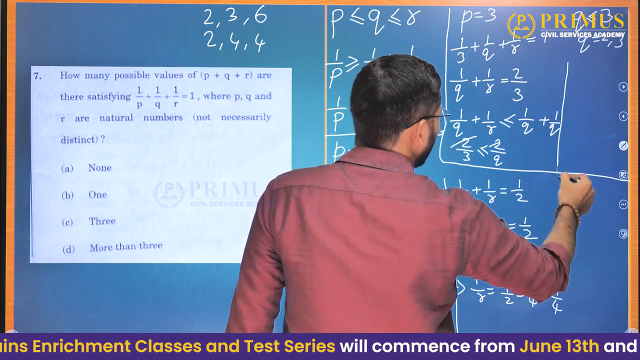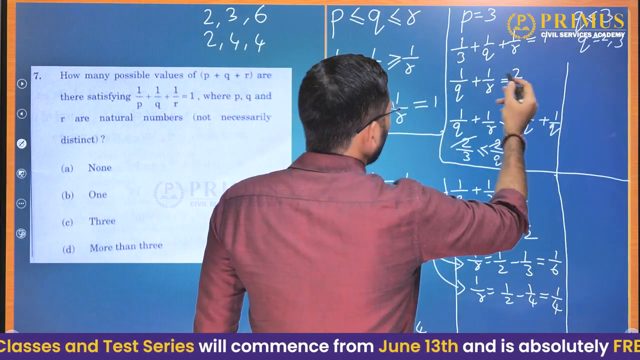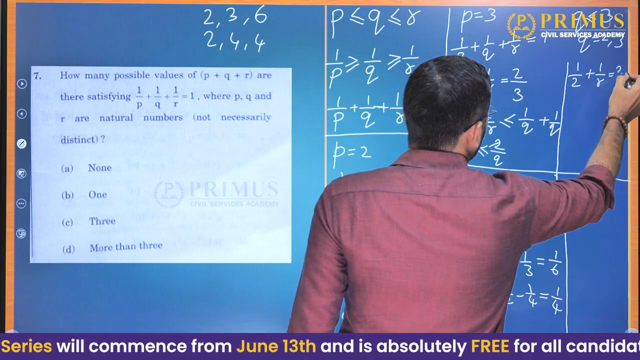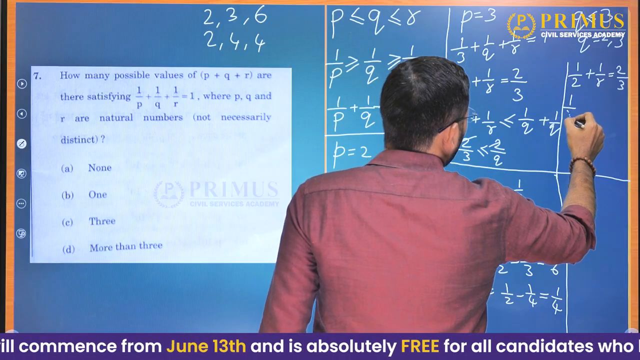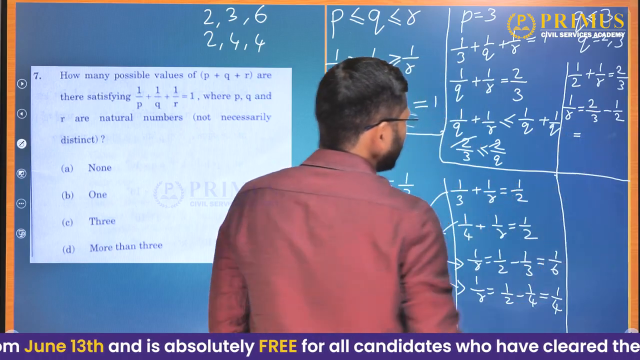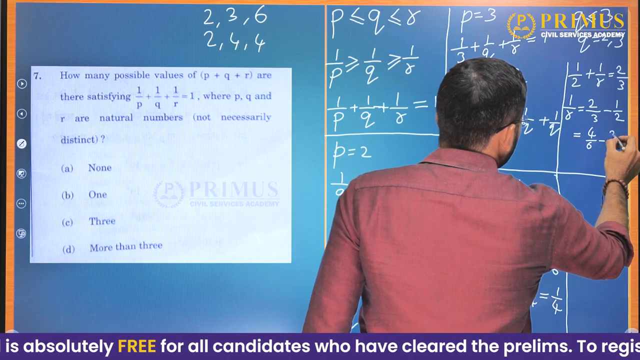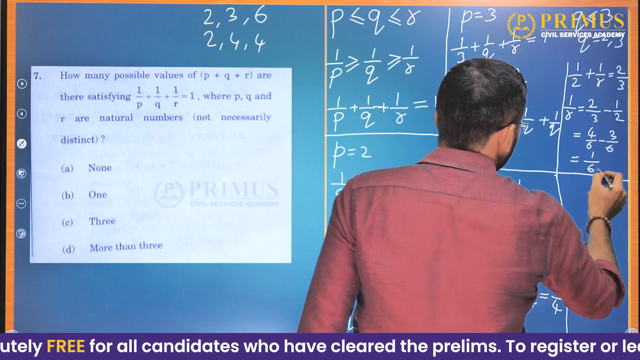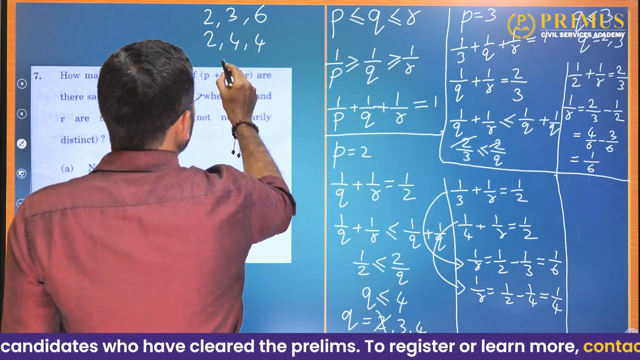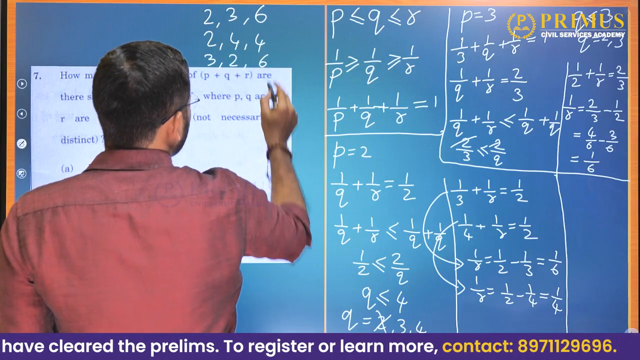I will try to fit the calculations here. I have very little space. Now if q is equal to 2, then 1 by 2 plus 1 by r is equal to 2 by 3. So 1 by r will be 2 by 3 minus 1 by 2. This will be 4 by 6 minus 3 by 6, which gives us 1 by 6. So when q is 2, this will give us 3, 2 and 6.